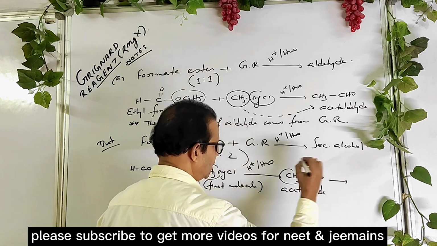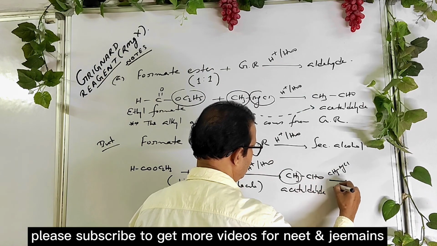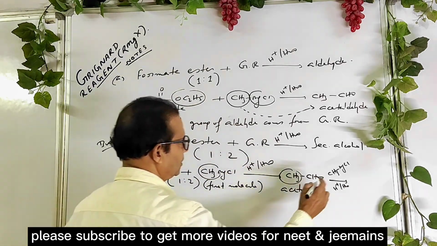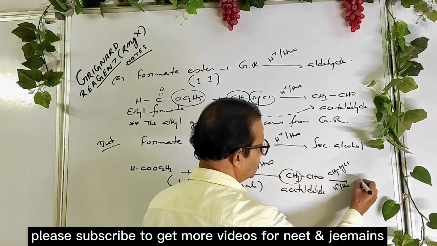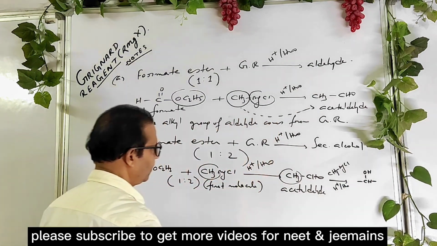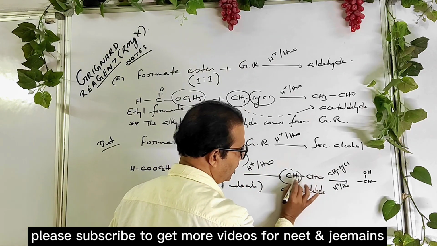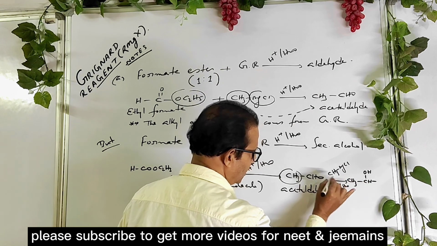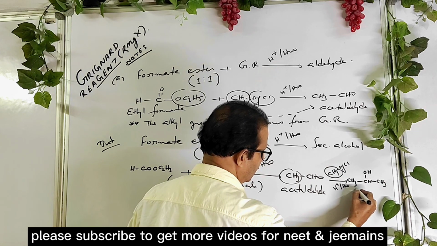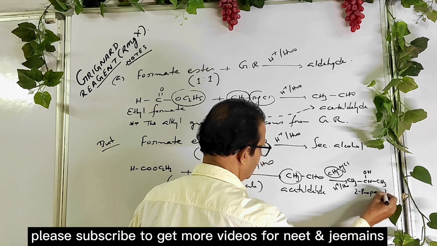Now this acetaldehyde further reacts with another molecule of Grignard reagent, followed by acid hydrolysis, and thus a secondary alcohol is formed. How to write? Just this is the secondary alcohol, and put here CH3, which is already here from the aldehyde. Another CH3 comes from Grignard. So you get 2-propanol, or propan-2-ol, or isopropyl alcohol.